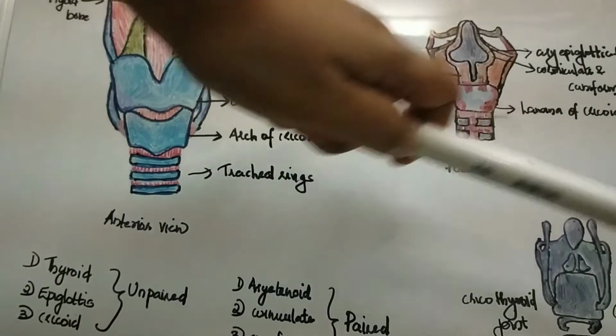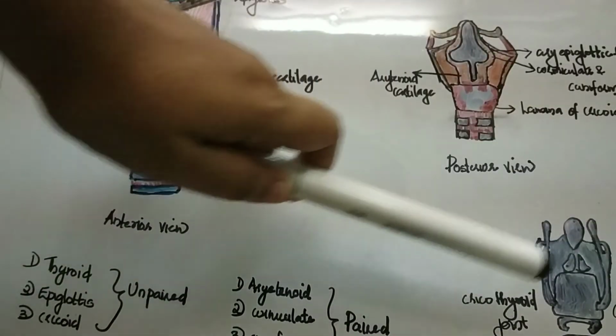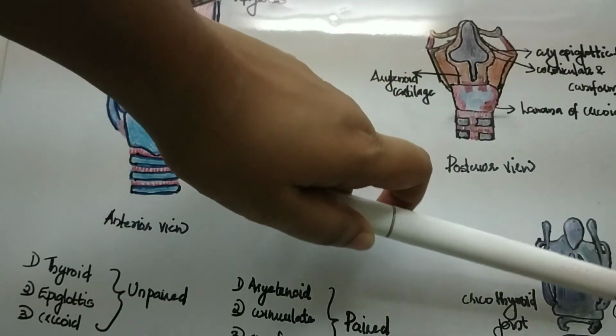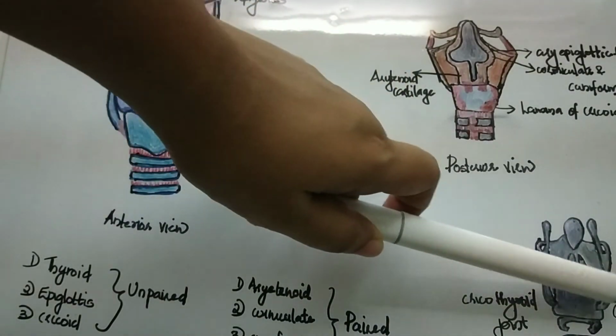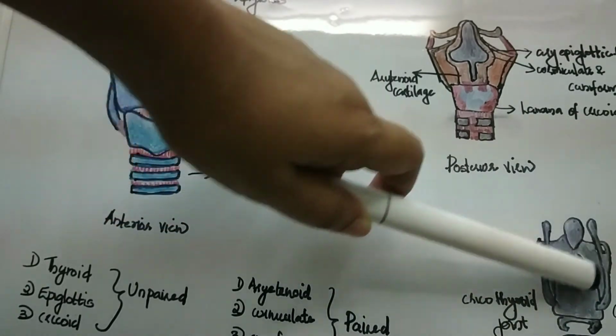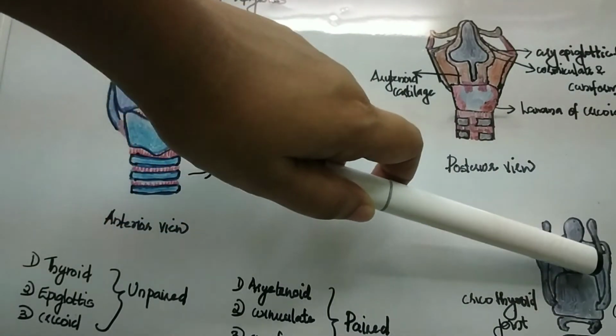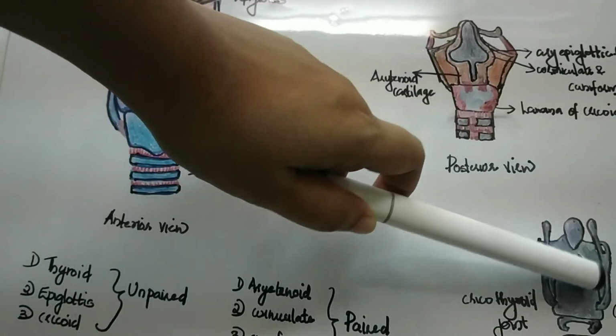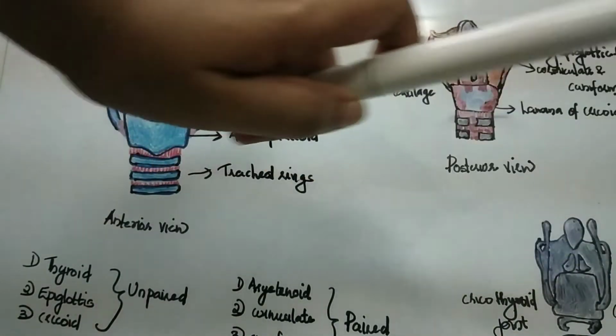So next are the arytenoid cartilages. They are paired and pyramidal in shape, and they are seen above the upper border of the lamina of the cricoid cartilage. So this is the cricoid cartilage, and the arytenoid cartilage is seen on the upper border of the lamina of the cricoid cartilage.